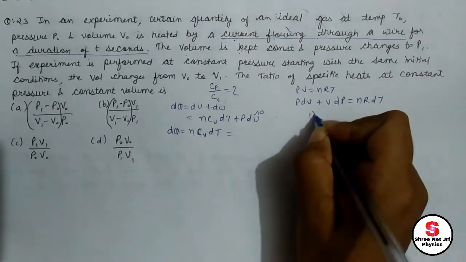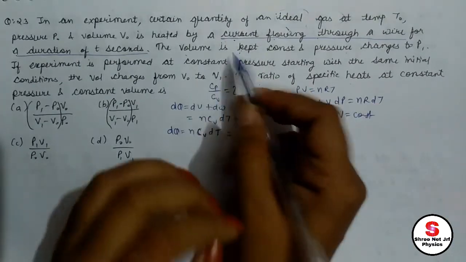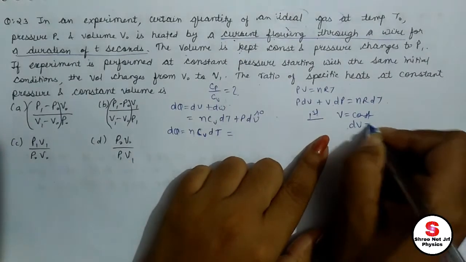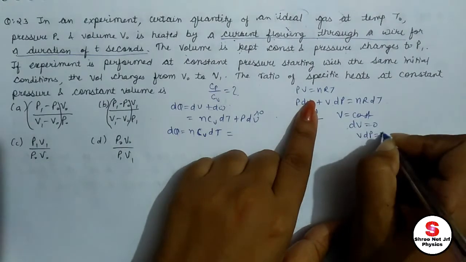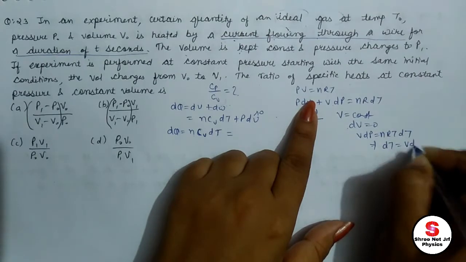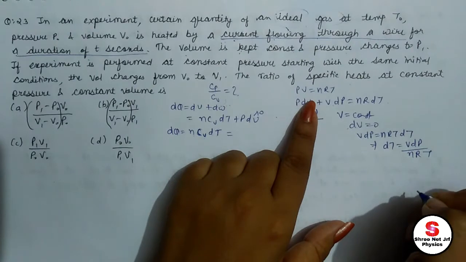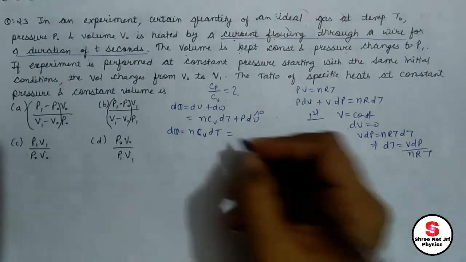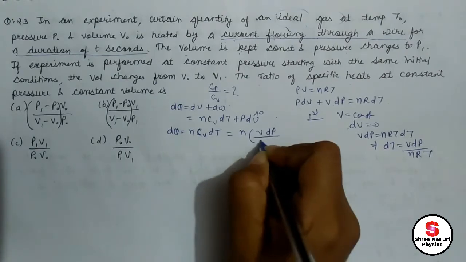For the first case, when volume is constant, I am first solving for the first case now. Volume is constant, that means dV equals 0. This term becomes 0, that means VdP equals nRdT, right? That means dT equals VdP divided by nR. So I can substitute here, VdP divided by nR.